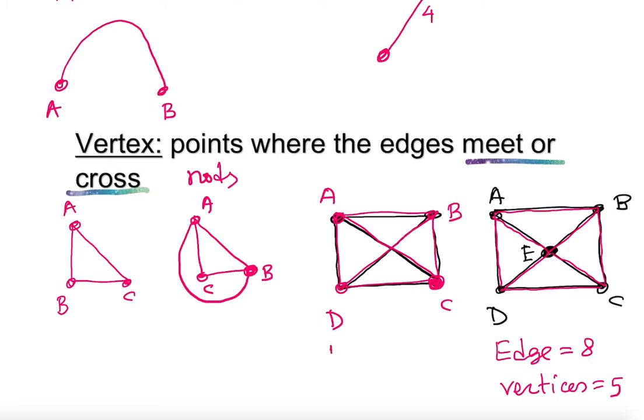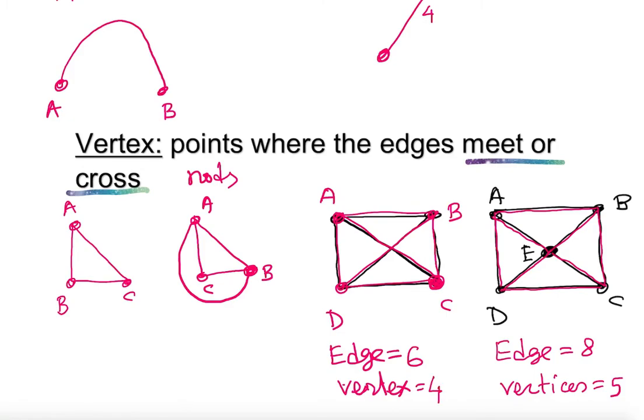And this one, how many edges? 1, 2, 3, 4, 5, 6 edges. And vertices, well, vertices in this case is still all this 4.